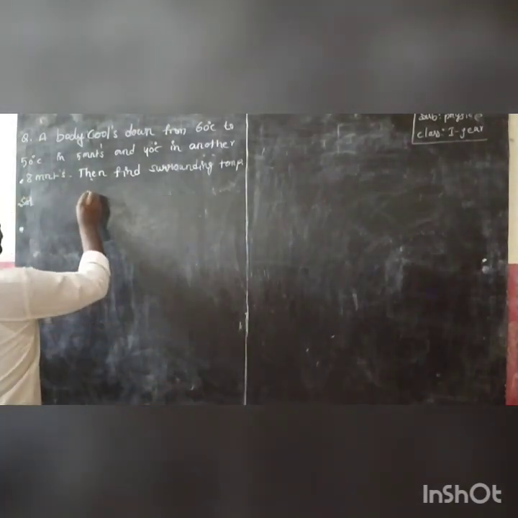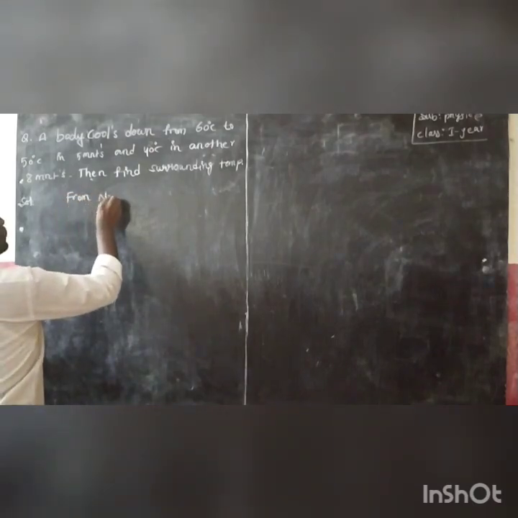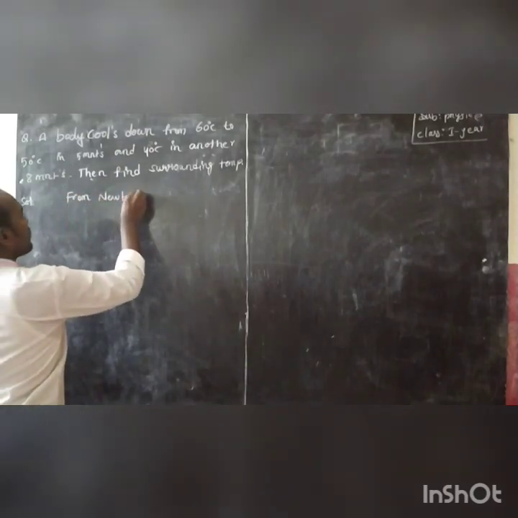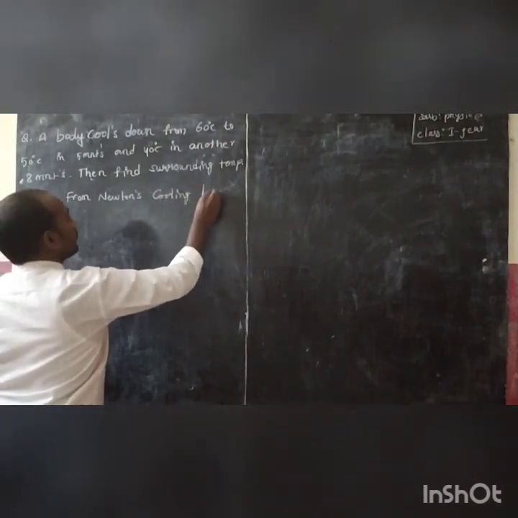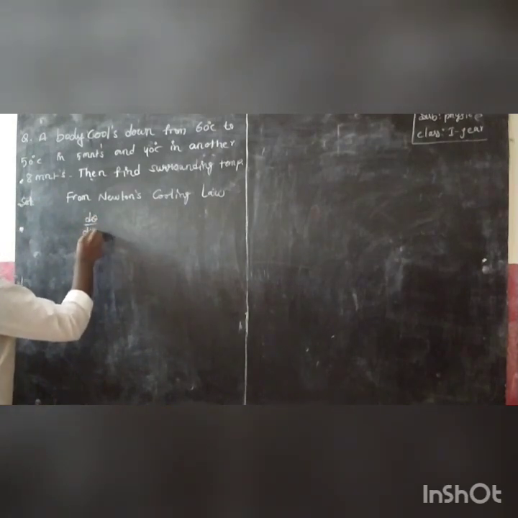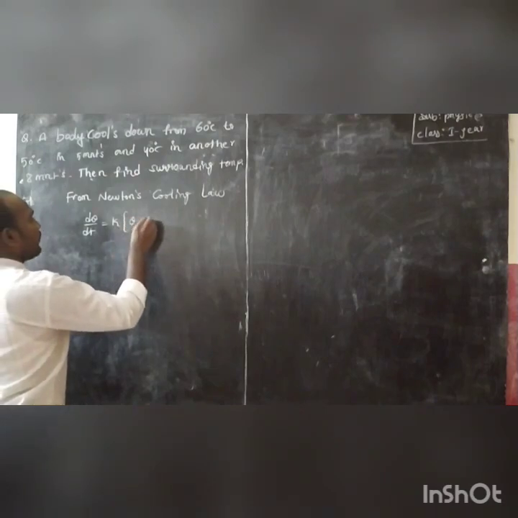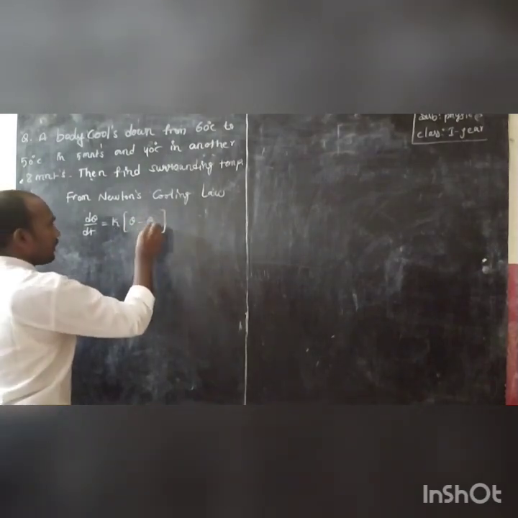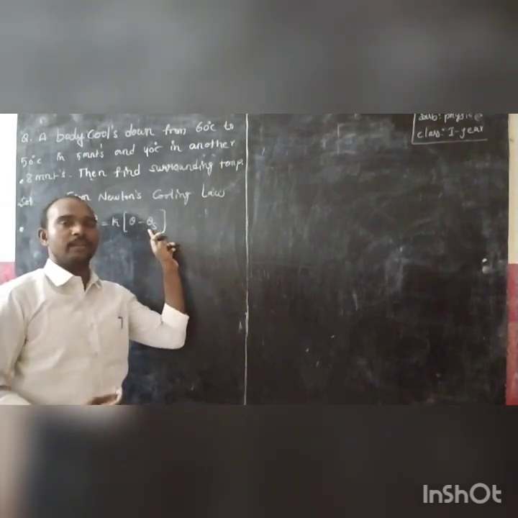So we know that from Newton's cooling law, d theta by dt is equal to some constant into theta minus theta s. Yes, we have to find theta s from the given data.